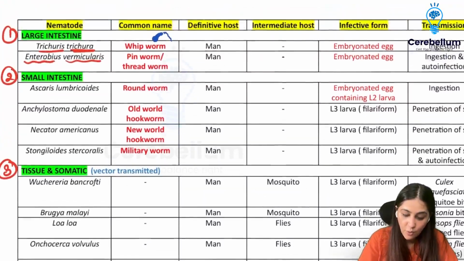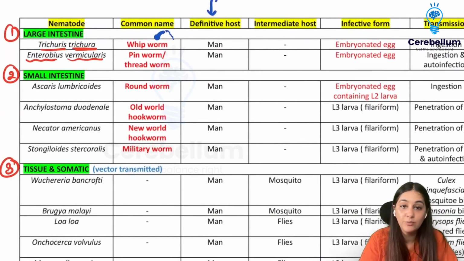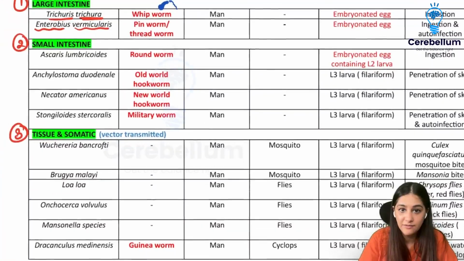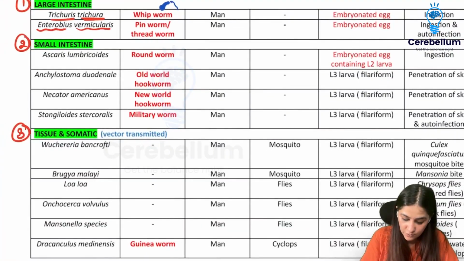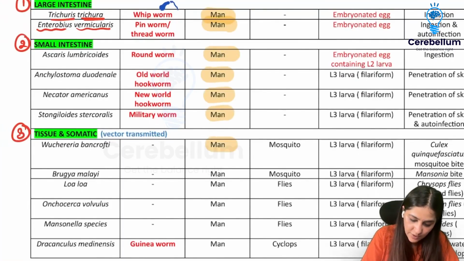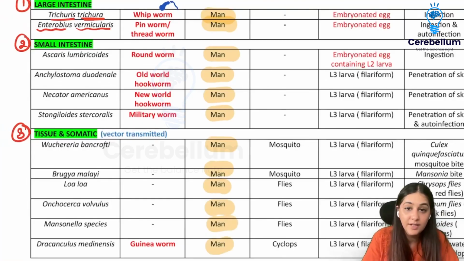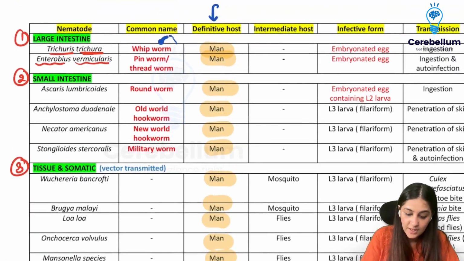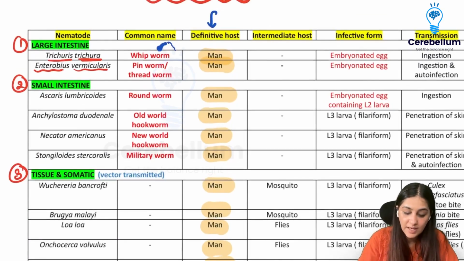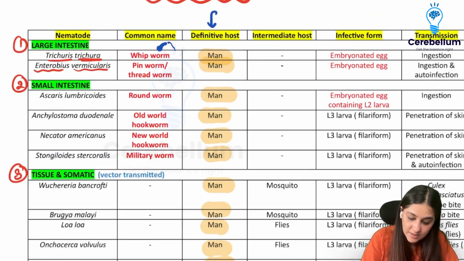The definitive host for all of the nematodes is going to be man. So can you see how the definitive host for all of them is man, right? Okay. Coming to the intermediate host, you remember that there is no intermediate host for the intestinal ones, right?